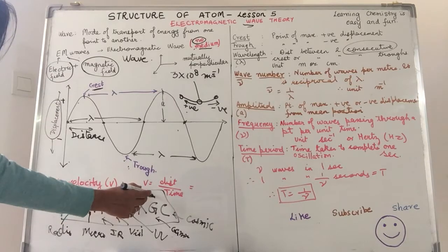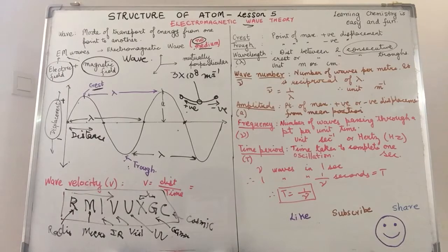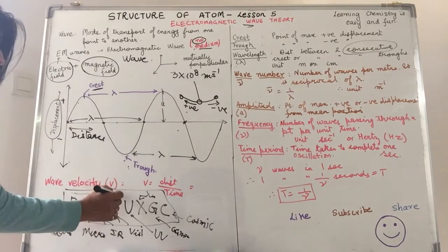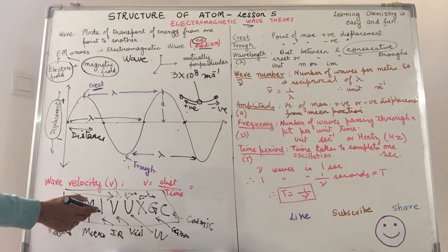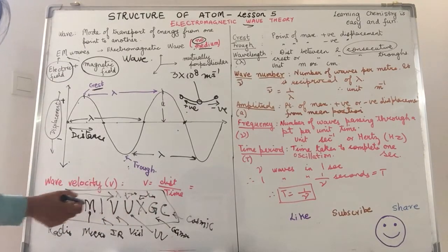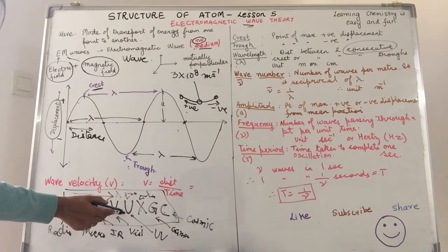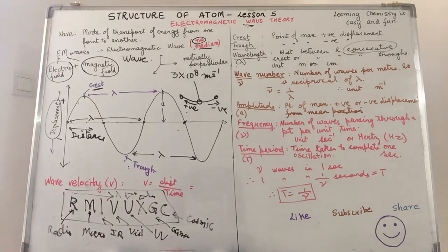So what is happening over here is the wavelength is decreasing in this order. Wavelength decreases over here. So R, M, I, V, U, X, G, C. Radio, micro, infra, visible, ultraviolet, X-rays, gamma rays, cosmic rays, right?